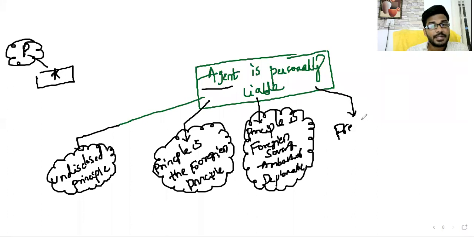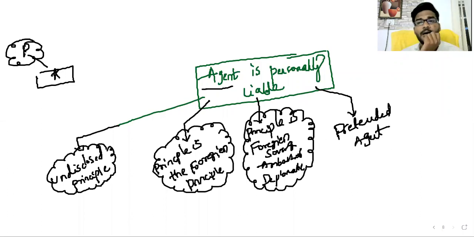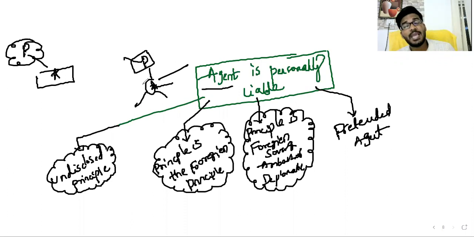And also the pretended agent. Who is a pretended agent? Here, the principal appoints an agent, and the agent communicates to all the people that he is the agent of the principal. If Mukesh Ambani appoints me as his agent, then I can communicate to all the people that I am the agent of Mukesh Ambani.